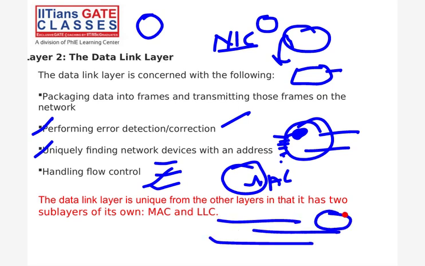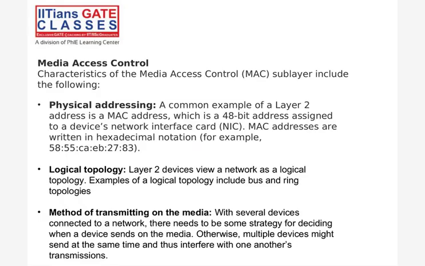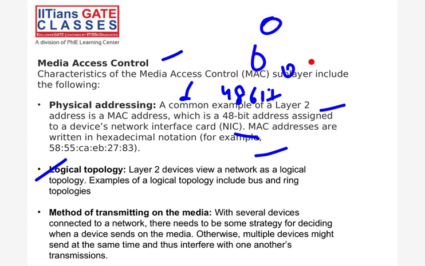Media access control actually handles the addressing part, right? And the topology part. What is the addressing part? We have to assign a 48-bit address, which is the MAC address, to the NIC. And the second function is logical topology. Logical topology means, see, how the network is connected: in a bus, or in a ring form where all the hosts are connected, or maybe one bus is there and through the bus only the network is connected, right? Or any other way. So what network topologies are there?